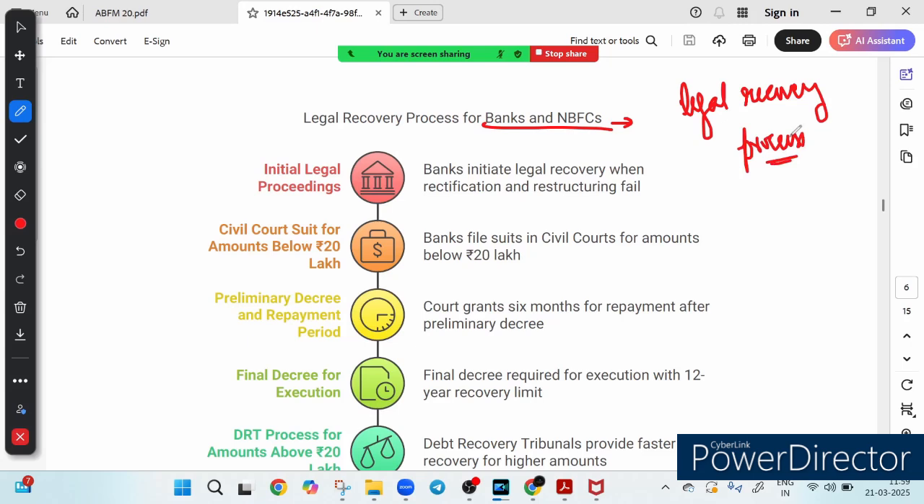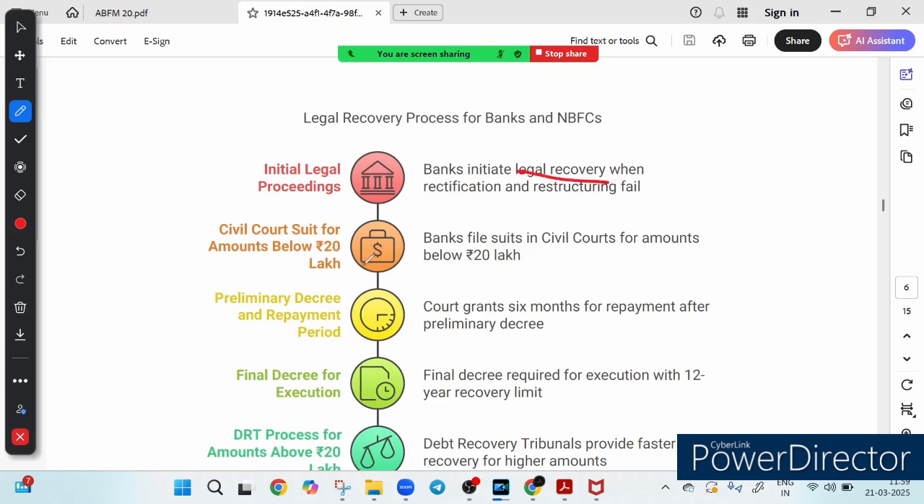So the first step is to initiate the legal proceeding. What it means is that if a borrower does not clear their dues despite multiple chances, the bank initiates legal recovery. Multiple chances were given to the borrower but they did not clear their dues, so the bank initiates legal recovery. This is the first point.